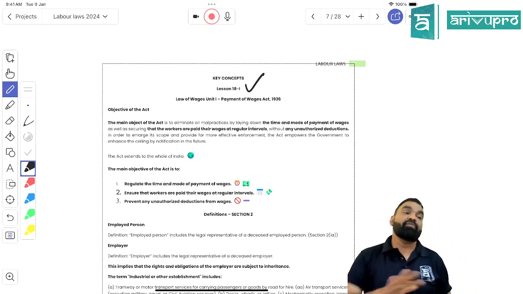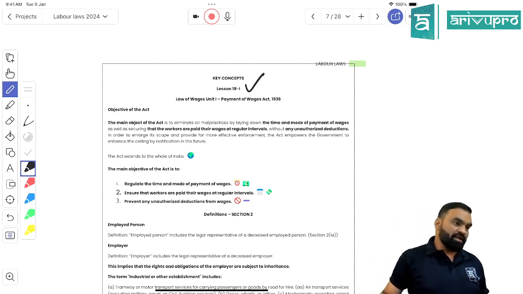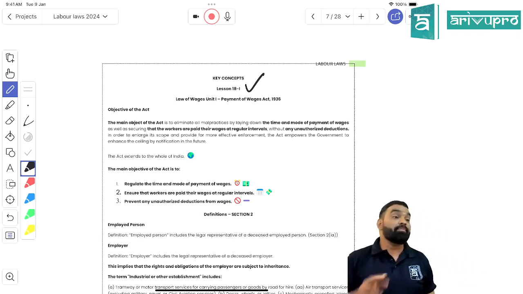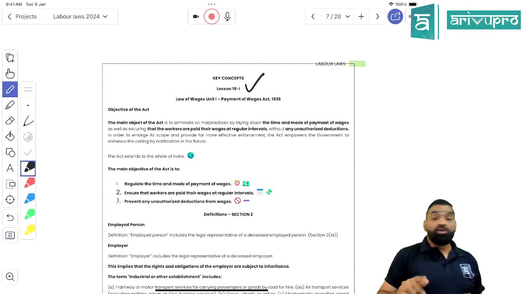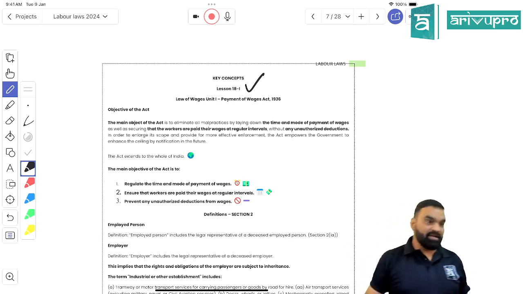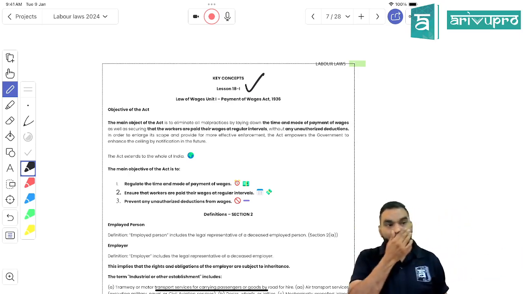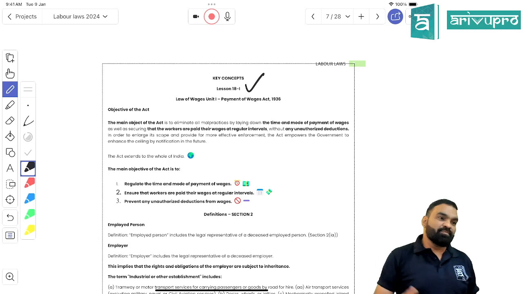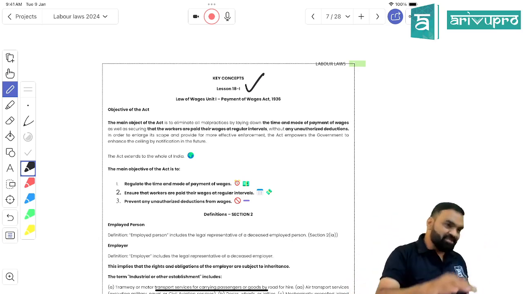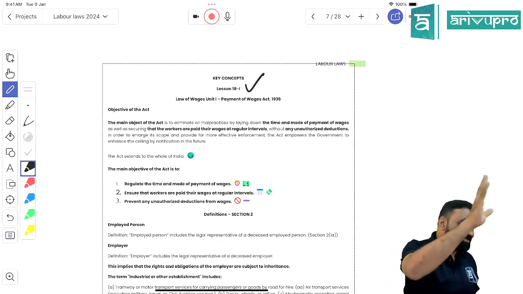So how many questions will be solved for an HR or for a company secretary, if you are comfortable with the Payment of Wages Act? You would be comfortable with the due date of wage, the wage period, the deductions and fines, and who is responsible. And you would be comfortable with do it, otherwise face the consequences, right? Right, students? Is it clear?